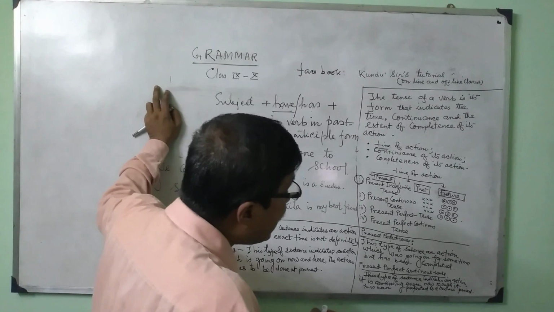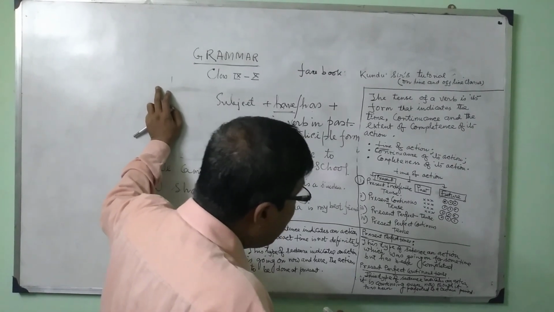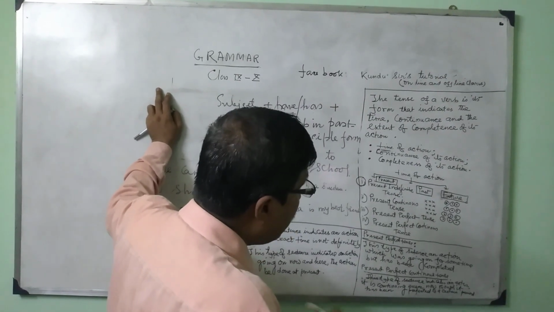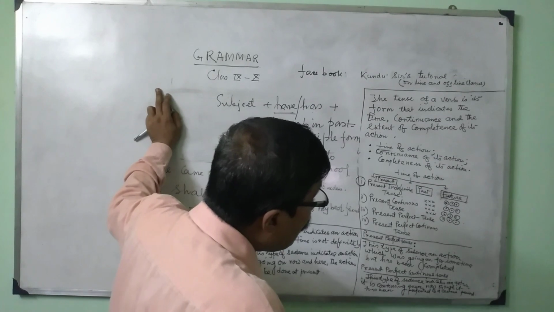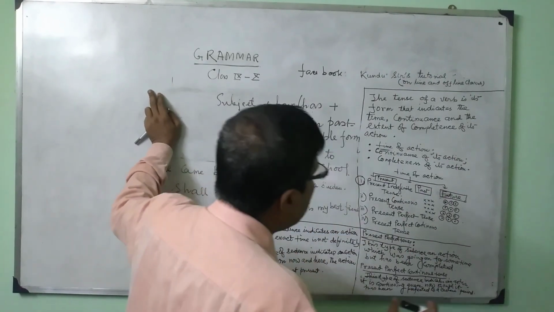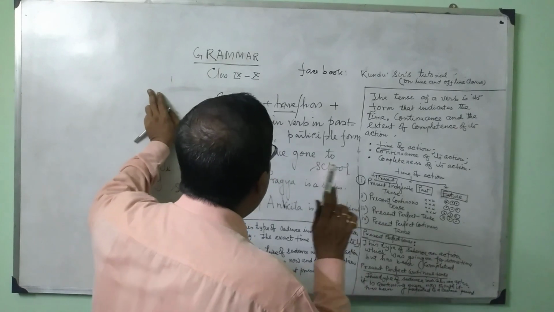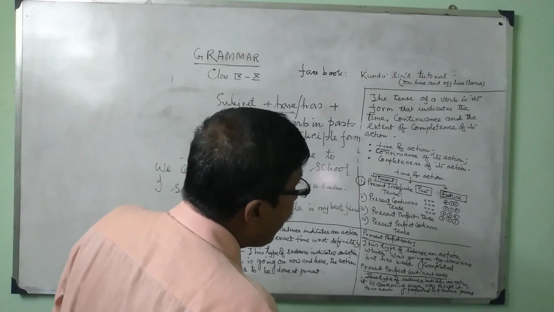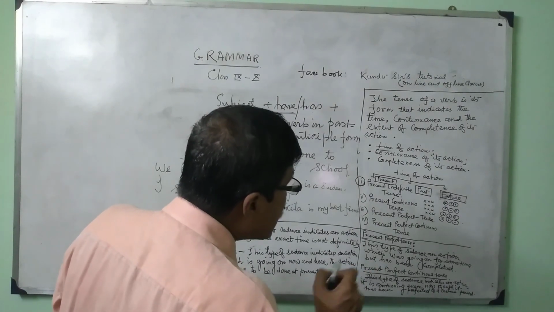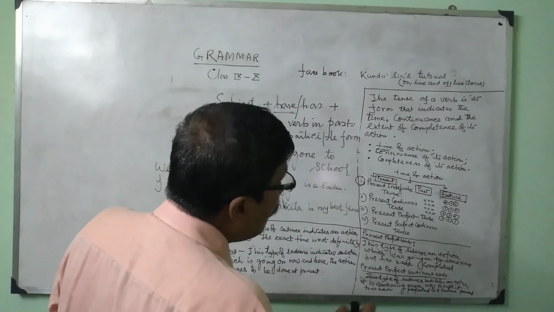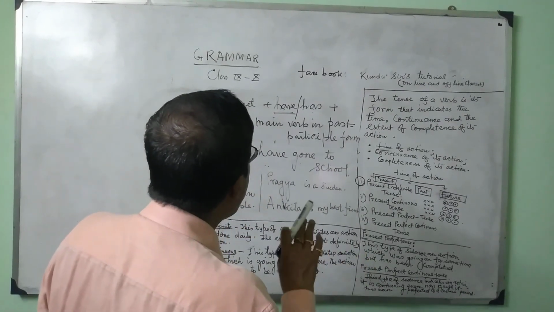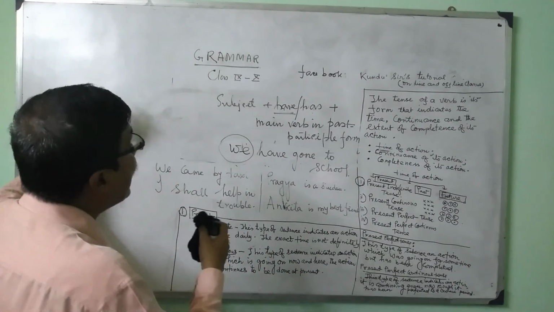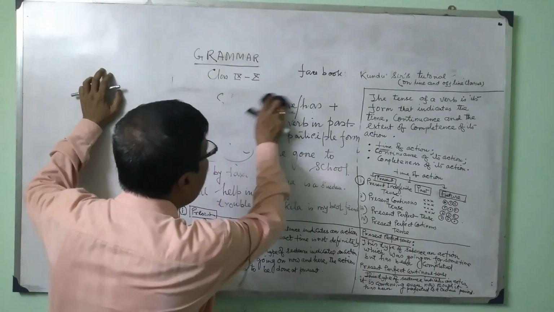So again I am explaining the type of the sentence. This type of sentence indicates an action. It is continuing even now, though it has been perfected to an action period. It is an action which is still going on now, that is not yet completed. So what is the rule for this? First of all, I write this down. What is the main rule for this?